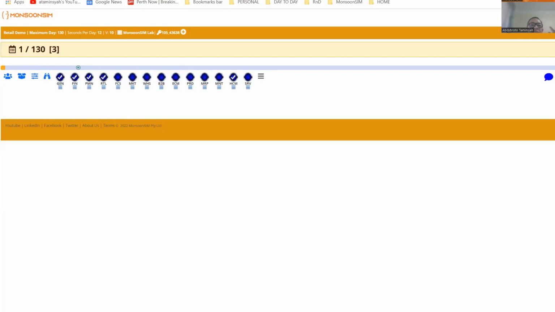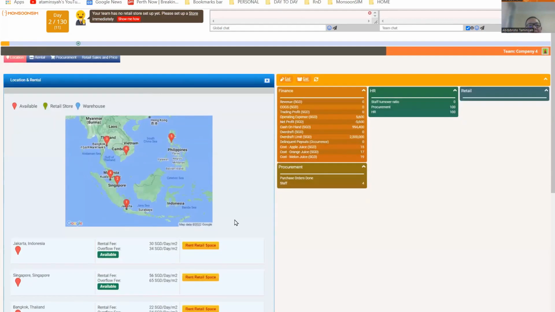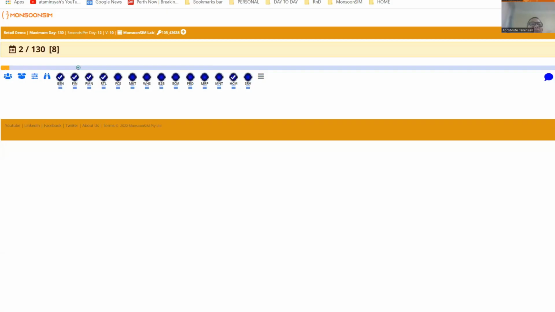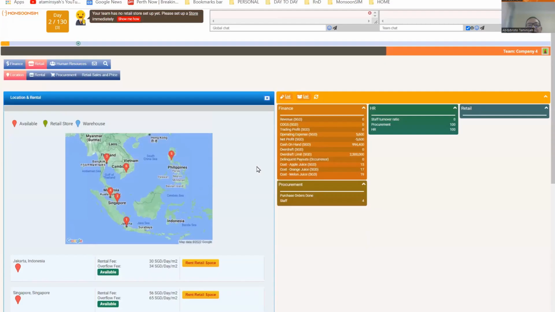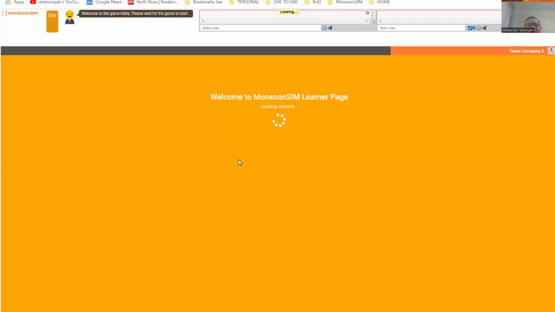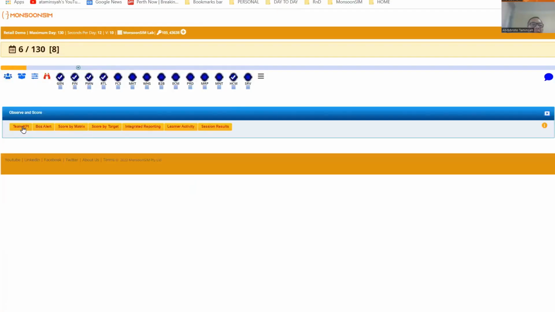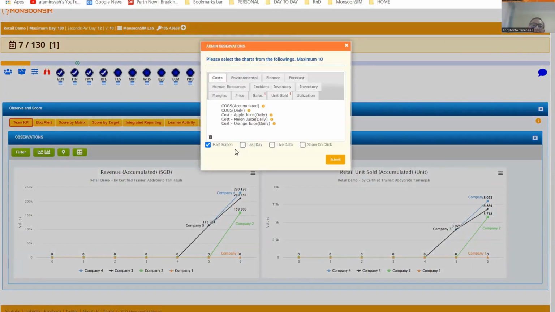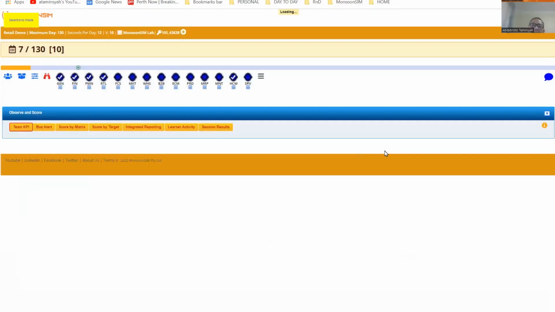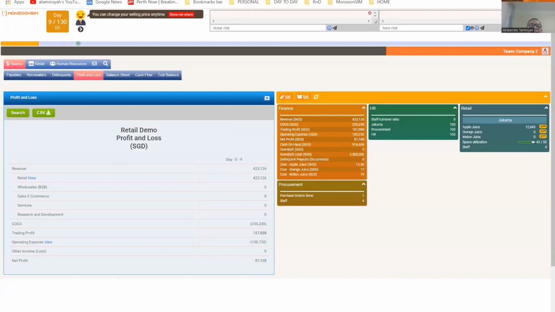The student will have to go through this. They have to set up the store. They have to buy goods. They have to sell goods, etc. And you can also act on behalf of the student. So for example, you can act on behalf of Resim and you do a transaction based on Resim. And at the same time, you can even watch it live if you like and show the student live data as it happens. So this is the teacher screen and this is the learner screen.